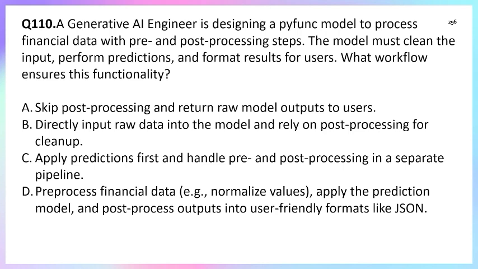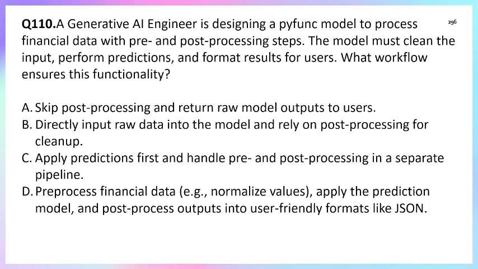What input we are giving, that is the pre processing part, and what output we are getting, that is the post processing. Both are important. So options A and B are both incorrect.